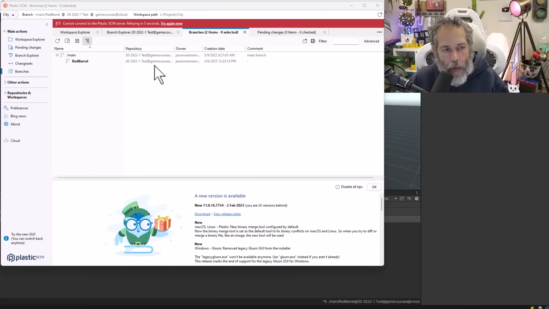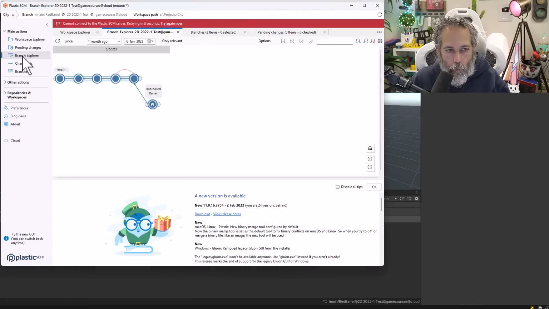And then let's go back into the Plastic SCM tool, go to the Branch Explorer, and here you'll see where we've split. So we've got our main branch where we did our first 5 commits, and then we split down to this red barrel branch where we can make some changes. But let's say I'm not ready to keep working on my red barrel. I want to go back to my other version and start working on that some more.